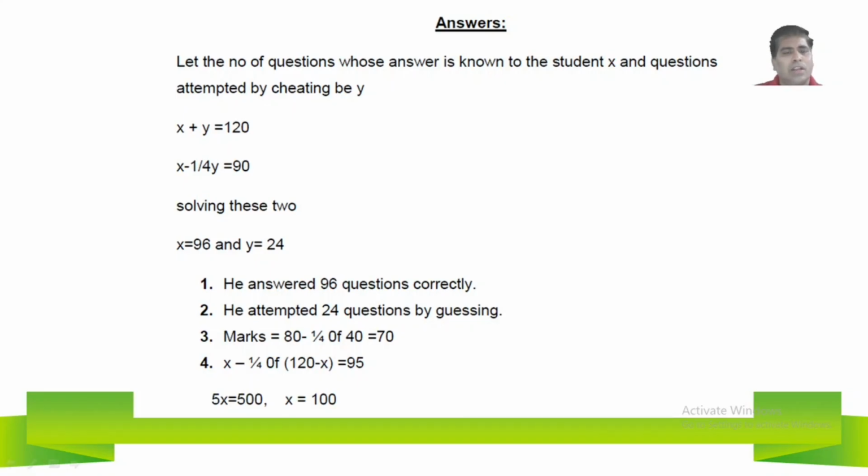This is the answer to whatever we have attempted. This is one of the ways we can do it. So go through it, whatever I have explained, the same thing is here. I am checking whether we got the right answers or not. 96 we got correctly, 24 we got correctly, next 100 we got correctly, and 70 we got correctly. So every answer is correct. Framing the questions in terms of a pair of linear equations is important. So that's all from my side. See you.